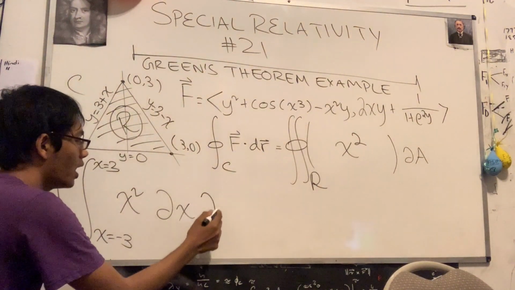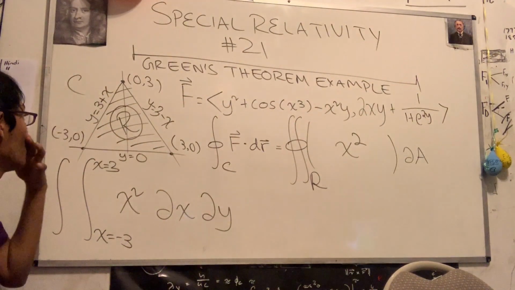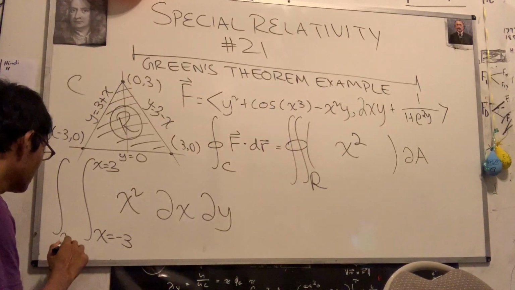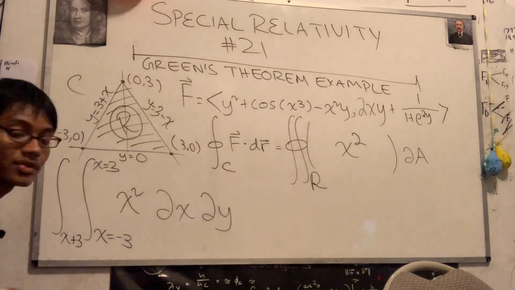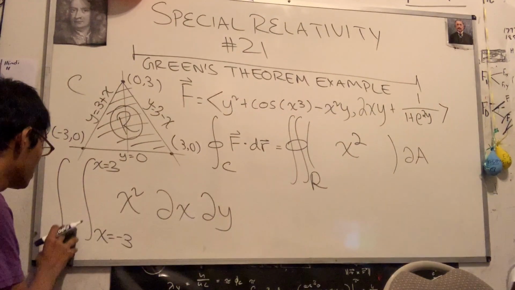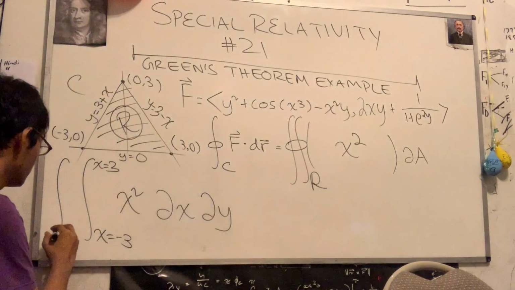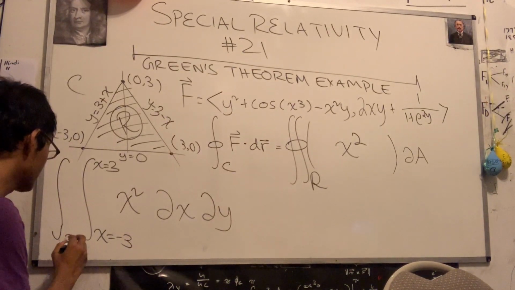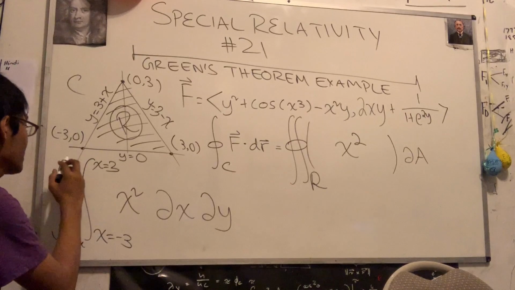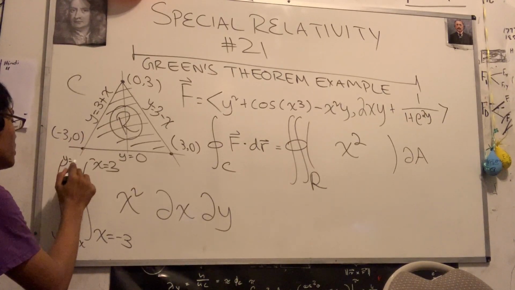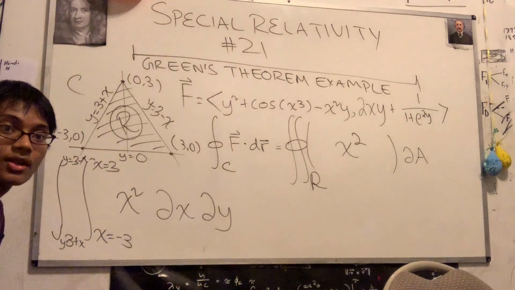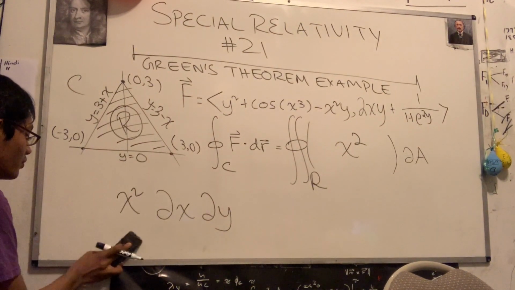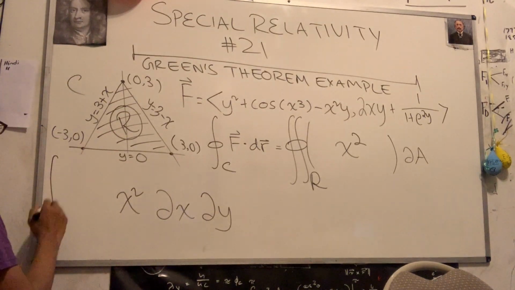What about partial y? Well, partial y is going to go from 3 plus x, or rather x plus 3, to x minus 3, or rather 3 minus x. All right, so I'm going to have y is equal to 3 plus x to y is equal to 3 minus x. Hopefully everyone can read what I've just written. If not, I'm going to just go ahead and erase this. Make sure that everything is legible.